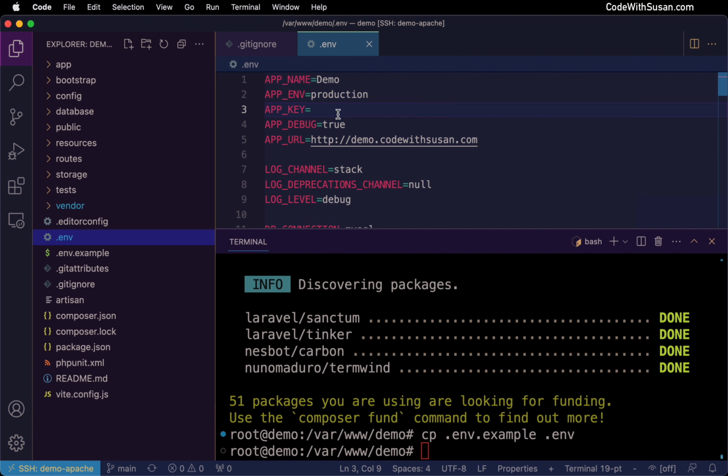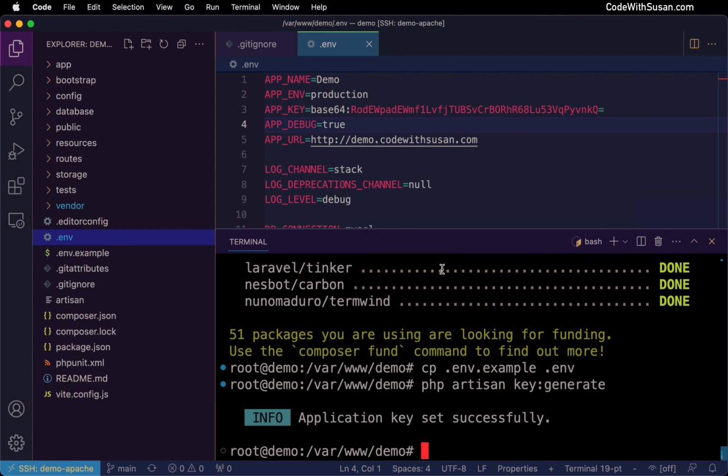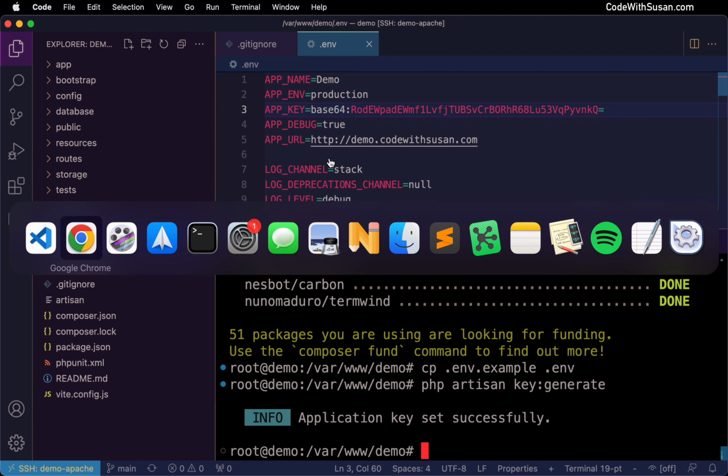Now let's address the app key. I'm not going to manually enter it. Instead, I'm going to invoke Artisan, Laravel's built-in command line utility, and have it generate it for me. So that's going to be php artisan key:generate. All right, you could see it filled it in with an encrypted value. This is going to be used for security and encryption within my Laravel application. That should be all I need to do in the environment file for right now.